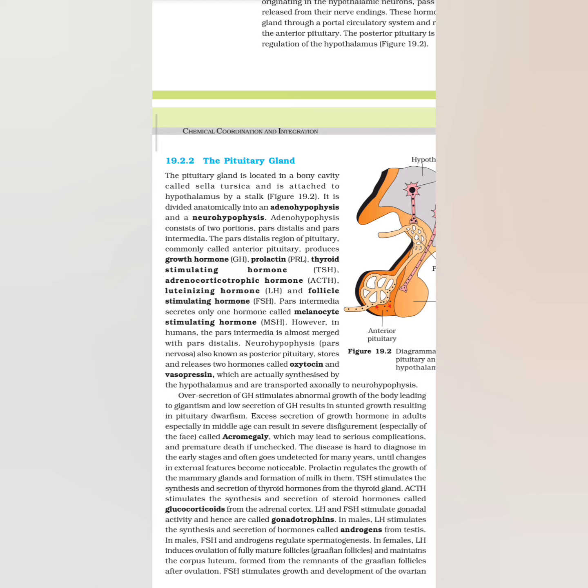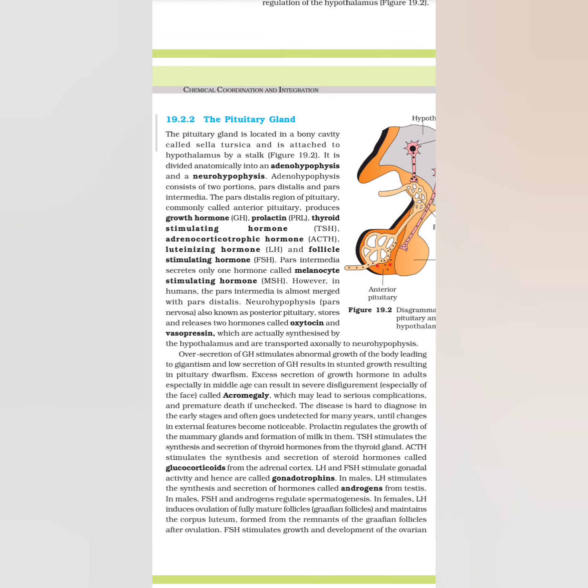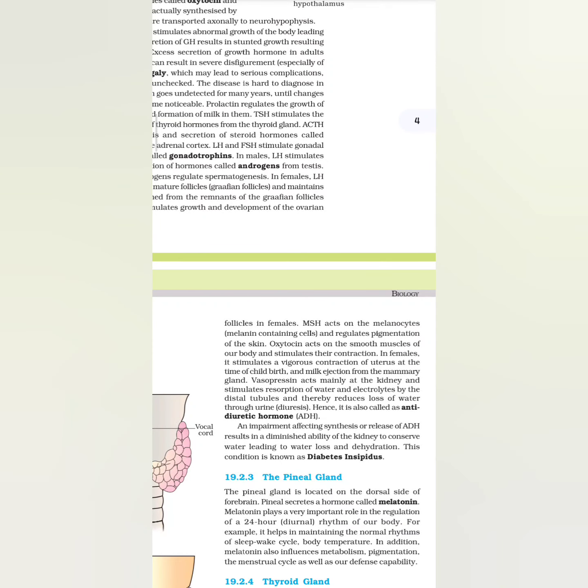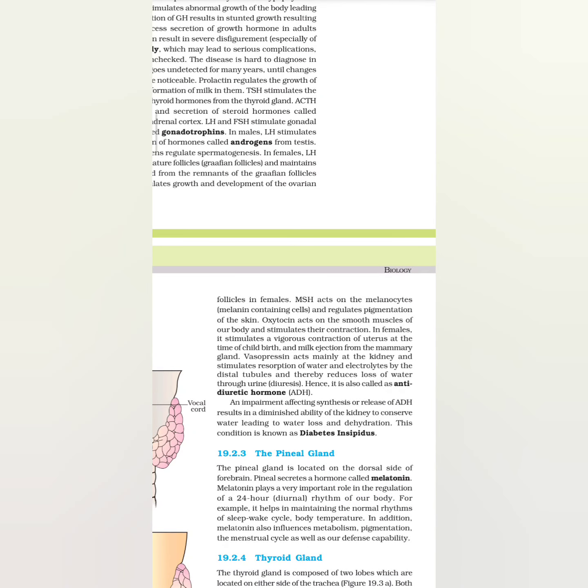In females, LH induces ovulation of fully mature follicles, Graafian follicles, and maintains the corpus luteum formed from the remnants of the Graafian follicles after ovulation. FSH stimulates growth and development of the ovarian follicle in females. MSH acts on the melanocytes, melanin-containing cells, and regulates pigmentation of the skin. Oxytocin acts on the smooth muscles of our body and stimulates their contraction. In females, it stimulates a vigorous contraction of the uterus at the time of childbirth and milk ejection from the mammary gland.